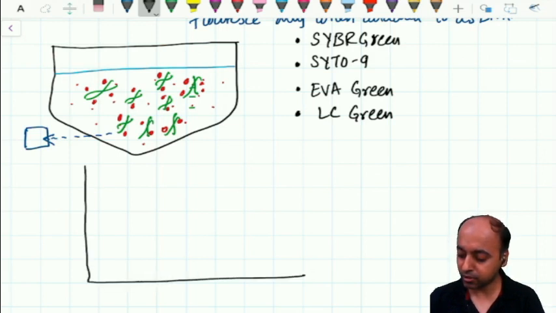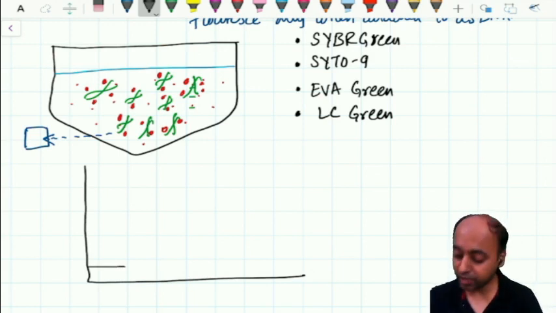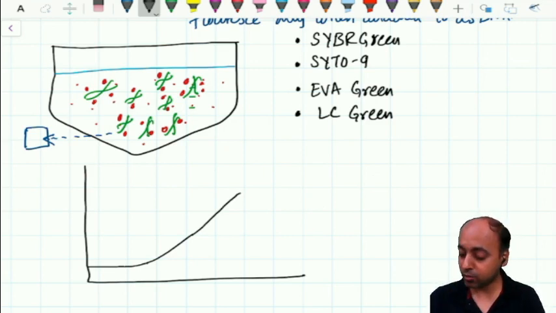Initially there is a baseline fluorescence, right? As the reaction proceeds and more DNA is formed, the fluorescence will start rising. We give a limiting amount of dye. After some time, all the dye will be occupied and will reach the peak of the fluorescence.